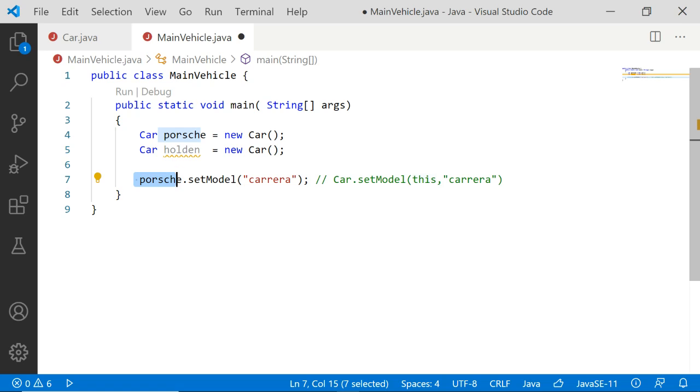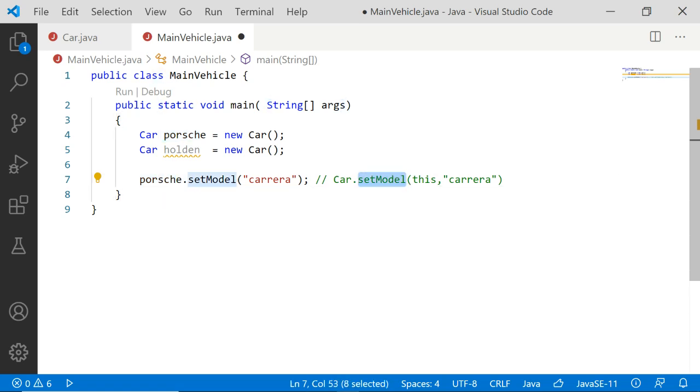Okay, the parse object called parse will be sent to the keyword this, to the argument this. Okay, so now hereafter, if you call parse also same, if you call this also same. Sorry, this argument is not accessible in this class. It is accessible only in the class where this particular method is available, setModel.